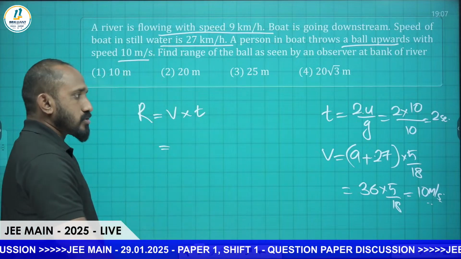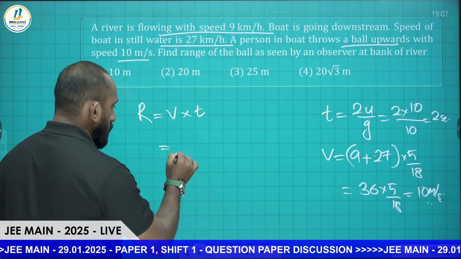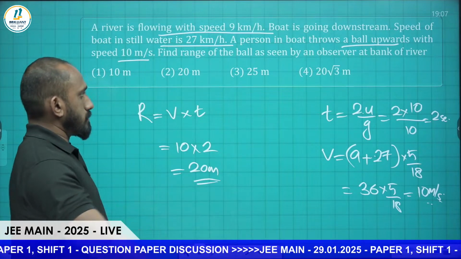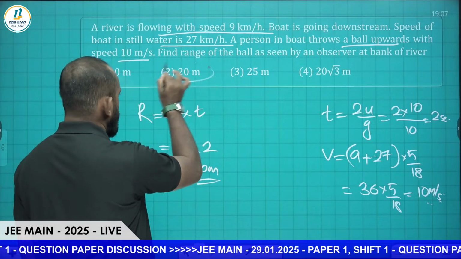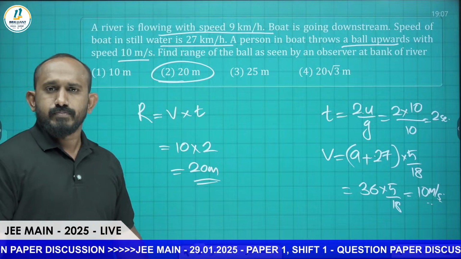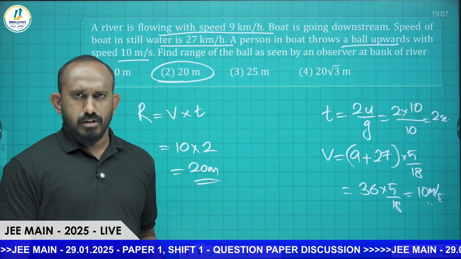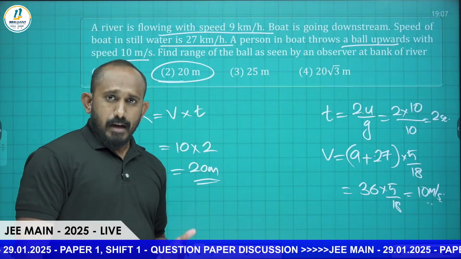Now the horizontal range will be speed into time, that is 10 into 2, which is 20 meters. So the answer is 2. A normal question from motion in a straight line, and you also have to take relative motion into account. Next question, let's see.